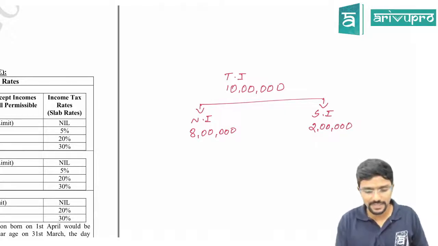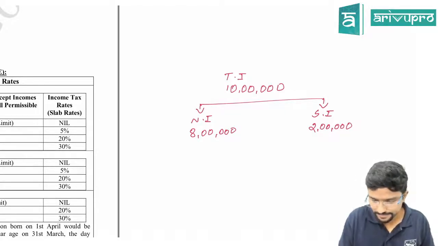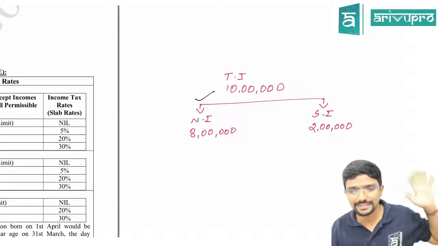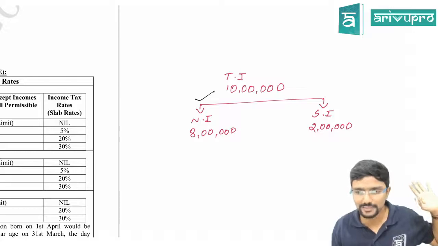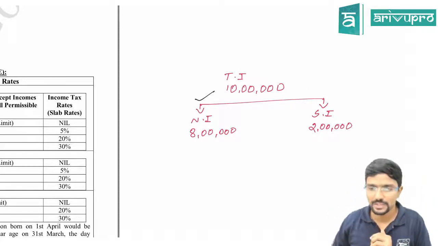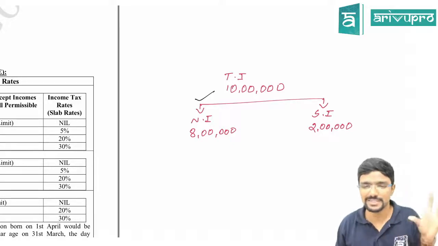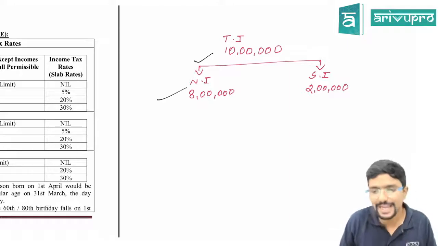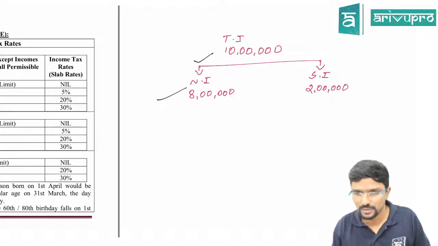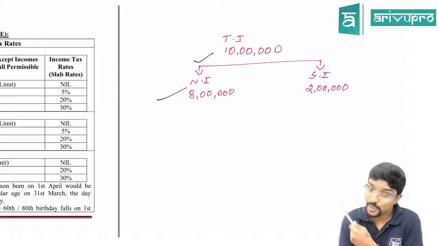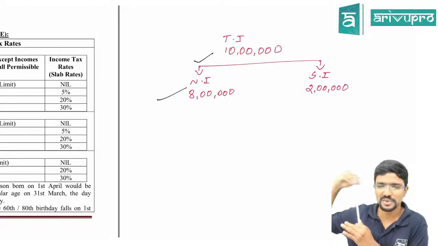Now whatever we are seeing is for the normal income part, as I will call it. In income tax they don't use the word normal income, I am just saying it for your understanding. Special income, they have used the word. We will see later what that special income is and what tax rate is applicable. So we are seeing what tax rate is applicable for this 8 lakh. Agree? For the 2 lakh also it is taxable, you have to pay tax, but it is a special income, so some special rate is applicable.